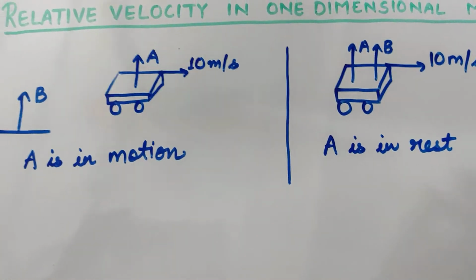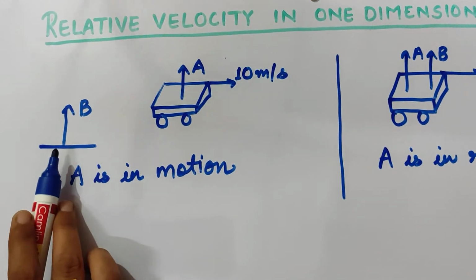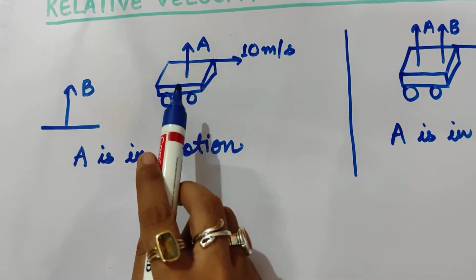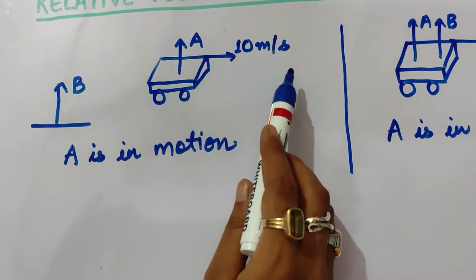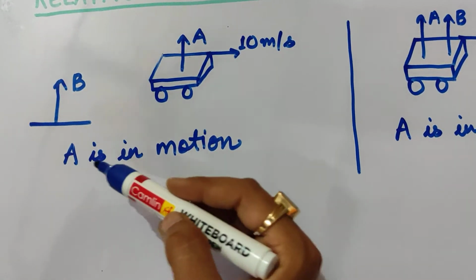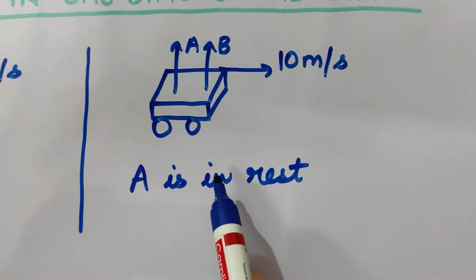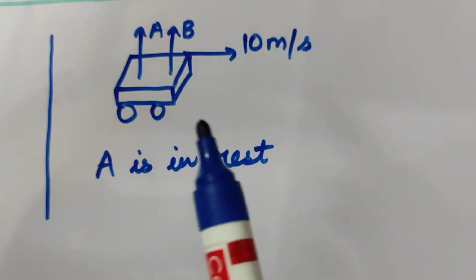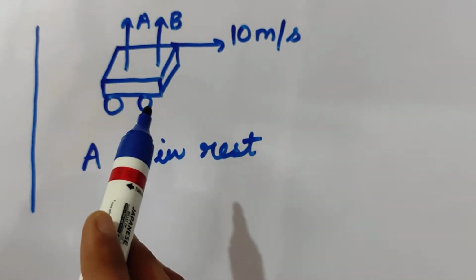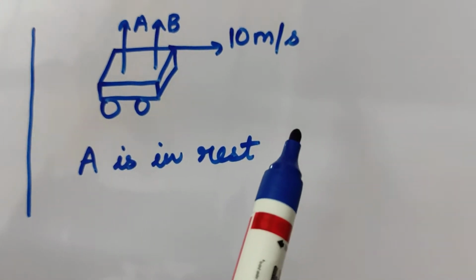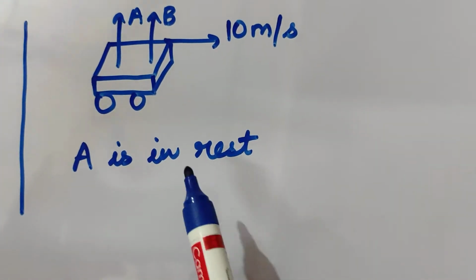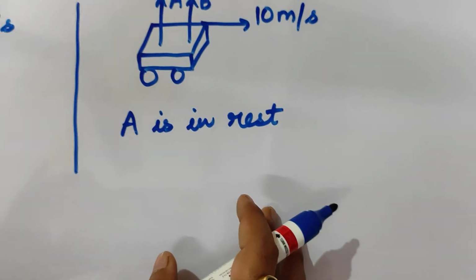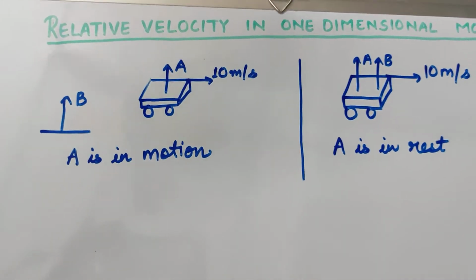Why did this happen? Because here the observer B was in a state of rest and he saw A moving with speed 10 meter per second. So to observer B, A was in motion. But what happened here? B is also moving with A. So according to him, as he is moving along with A with speed 10 meter per second, A is in a state of rest now for him. By this we can conclude, what is relative velocity?